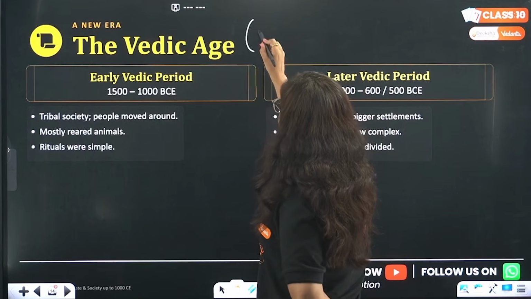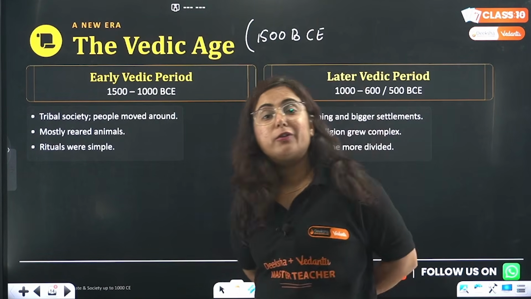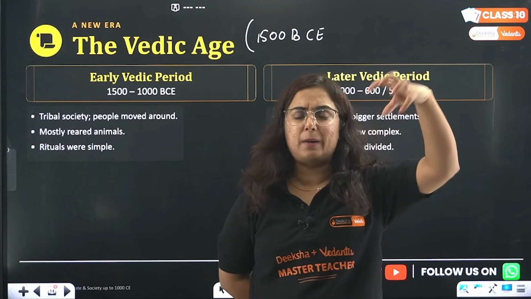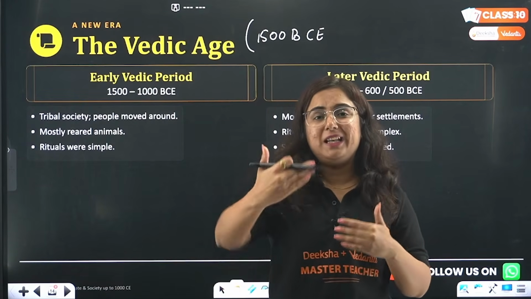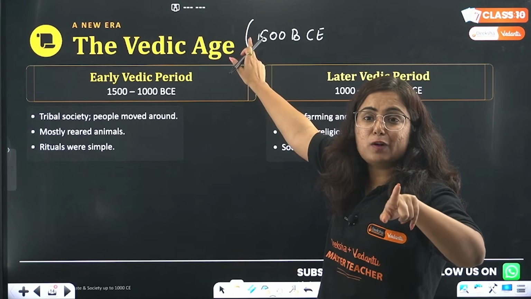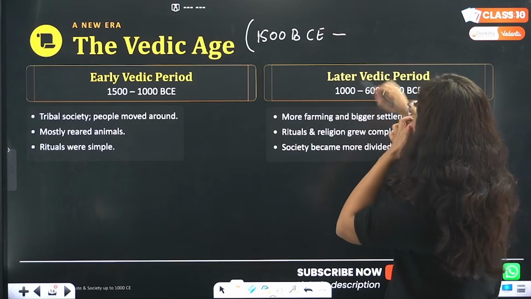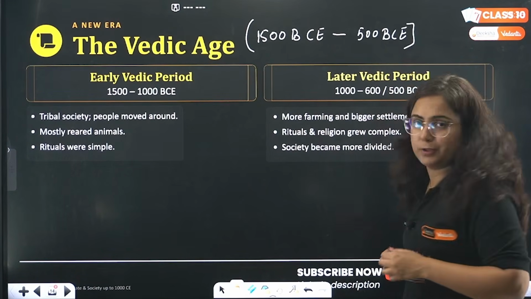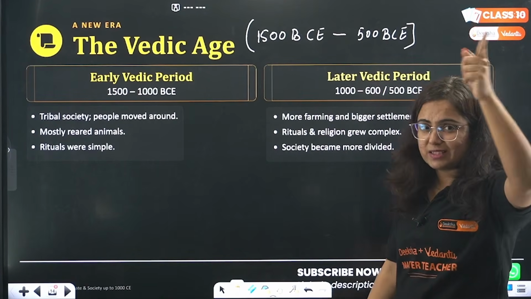It is considered that this age started from 1500 BCE. Do you remember when the Indus Valley civilization fell? 1750. So we don't know what happened in this gap of 250 years. I particularly feel that the change might be gradual, and hence we see the starting of the Vedic age from 1500 BCE. It will be there up till 500 BCE and later on. So this is what the chapter is all about. After the Vedic age, we will learn about the great mighty empires of the Mauryans as well as the Guptas.